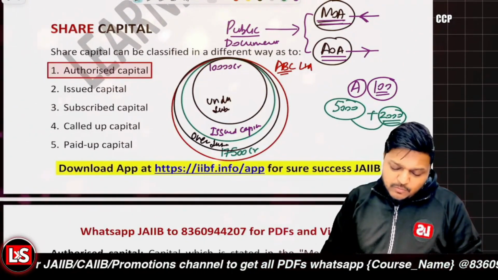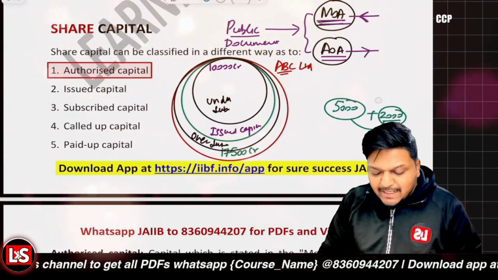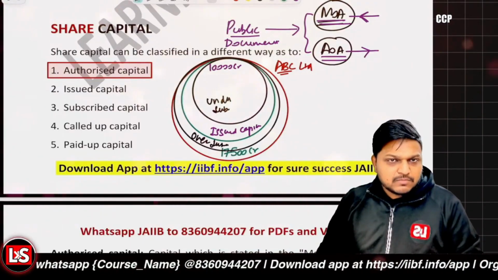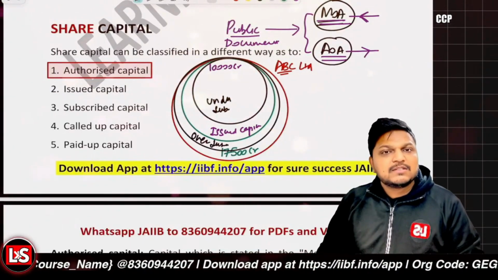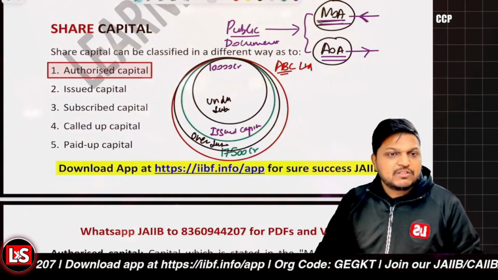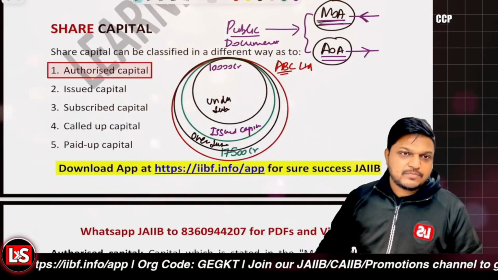Now this 7,000 rupees is going to form the paid up capital. So paid up capital is the actual amount which is paid by the subscriber, or the allottee, to the company, which is actually received by the company. That is the paid up capital of the company, right?